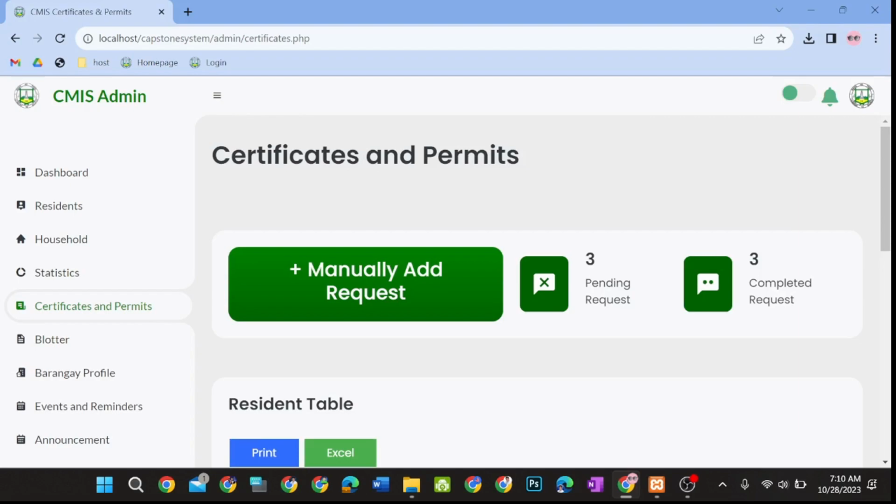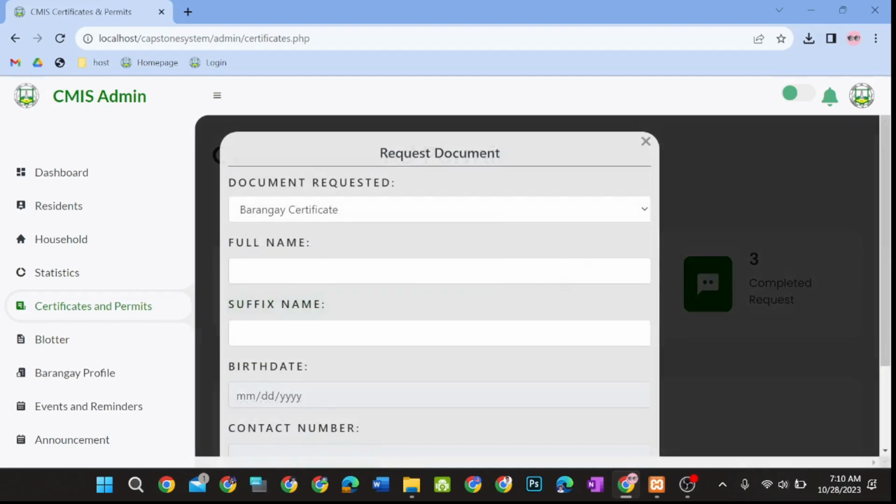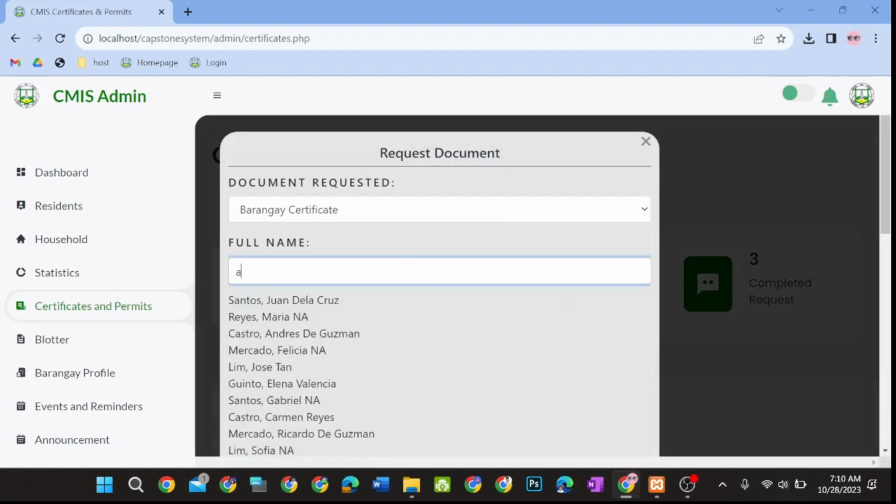It also has a button where the admin can add a request manually if the resident did not request from the resident side of the system. When the button is clicked, the admin will just type the name and click Submit to add a request.